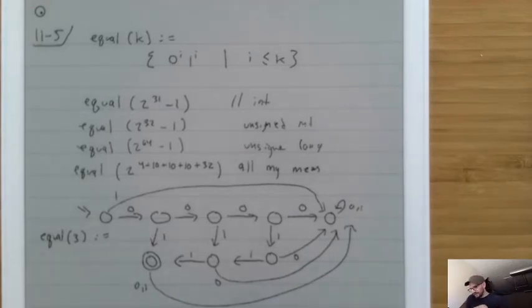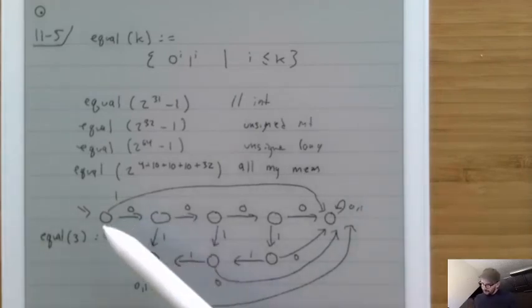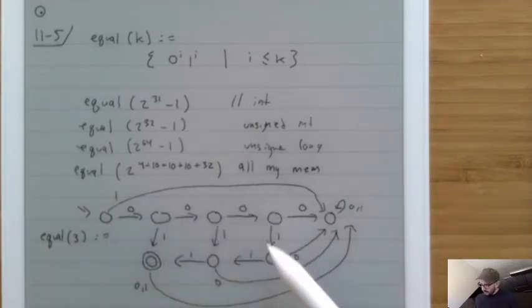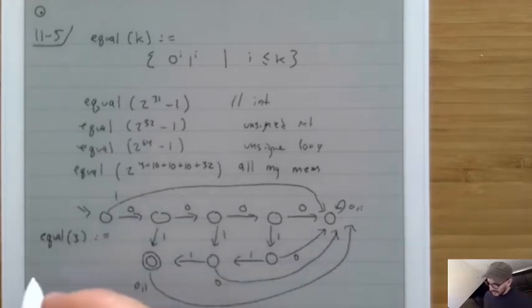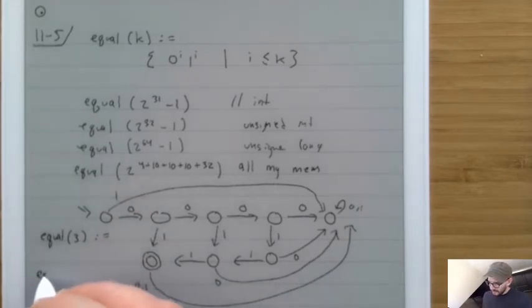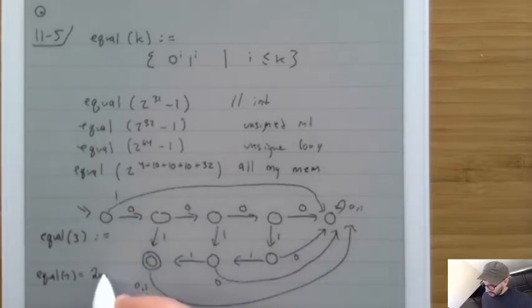Now notice that this machine has a finite number of states, and the number of states has to do with how big that 3 is. Basically, we're going to have 1, 2, 3, 4, 5, 6, plus 2 extra ones. So how can we write this? Equal n, if we use this structure right here, is going to have 2n plus 2 states.